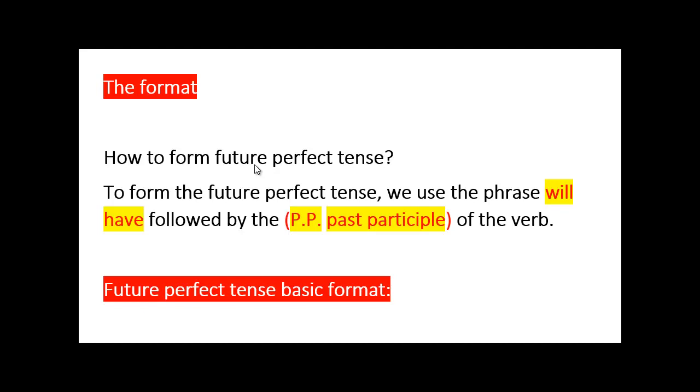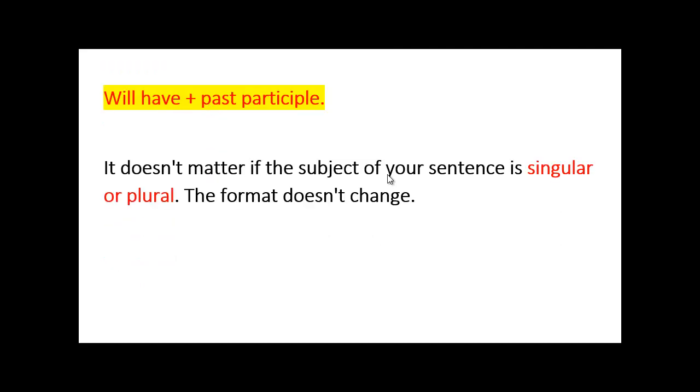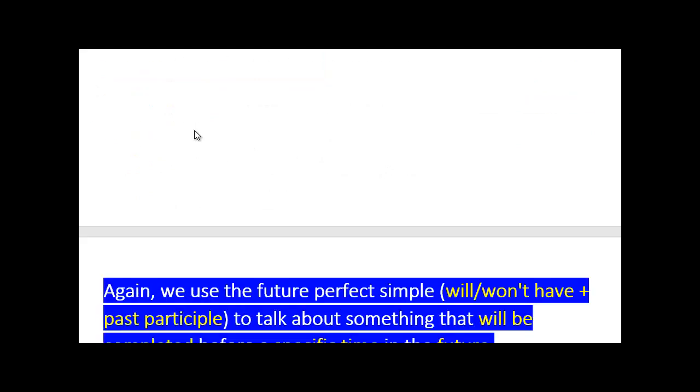And then we say perfect, so we remember future perfect, perfect: verb to have plus pp. Here is will and have plus pp. That's it. Future and perfect. Got that? Will and perfect. Just keep these two rules in your mind and you'll never get the format wrong, okay? It doesn't matter if the subject is singular, one person, or a group of people. The format doesn't change. Will have. We don't have will has, all right?